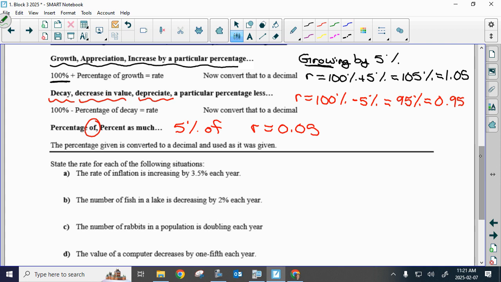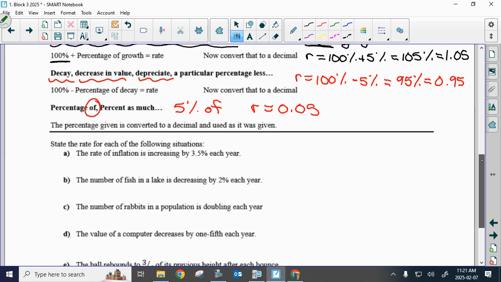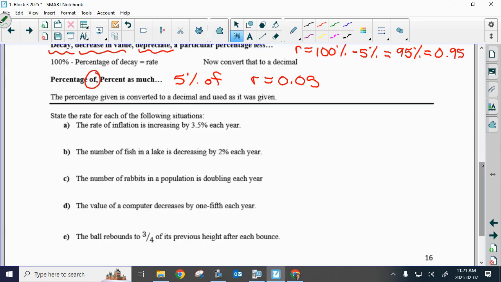Inflation, is that growth or decay? Is that going up or down? If inflation is happening, are we going up or going down? We're going up. So when it says inflation is 3.5%, my common ratio will be 100% plus 3.5%, which is 103.5%.